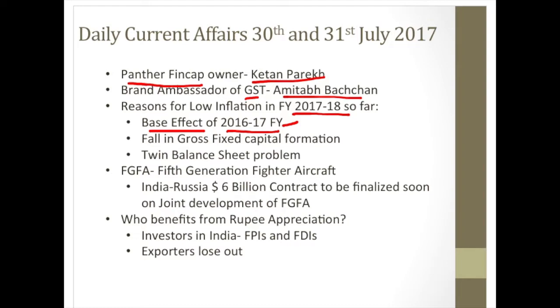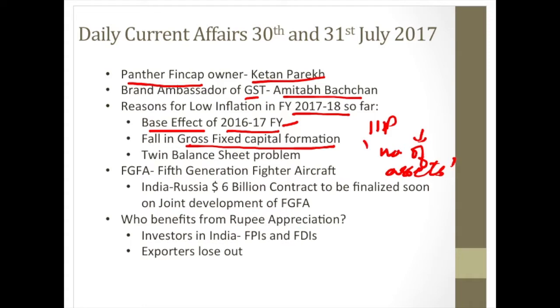Therefore, due to the base effect, the inflation in financial year 17-18 has also been low. Second is the fall in gross fixed capital formation. IIP numbers and other numbers have been telling us that the gross fixed capital formation has been going down consistently, which means that the number of assets which are created in the country on a year-to-year basis are going